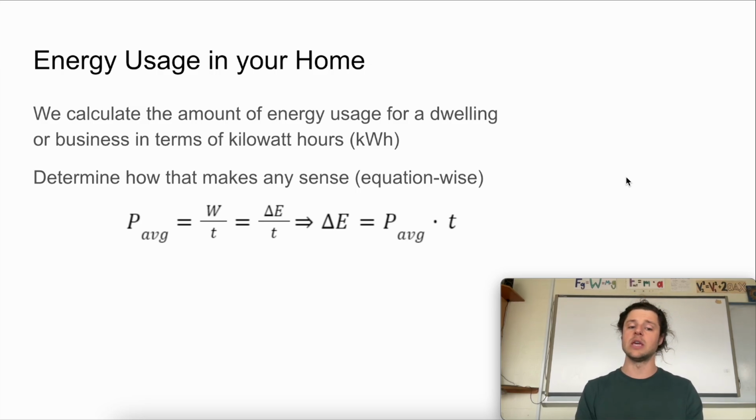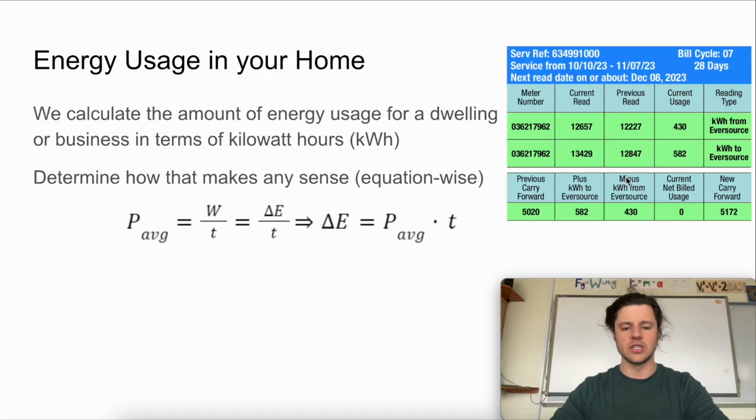So if we measure our energy usage in kilowatt hours, that makes sense because our average power would be in watts, or if it's large enough, kilowatts. And then our time we can measure in any unit of time, right? Which again, if it's large enough, we can measure in hours. So average power times time, kilowatts times hours, gets us kilowatt hours, which is another way to communicate the amount of energy that is changed in a system.